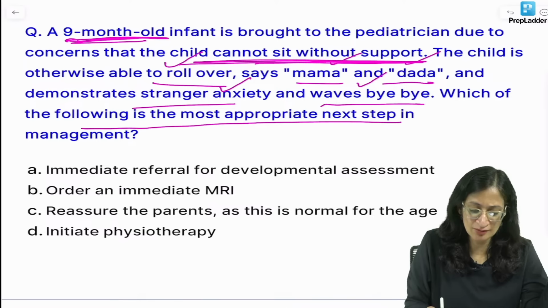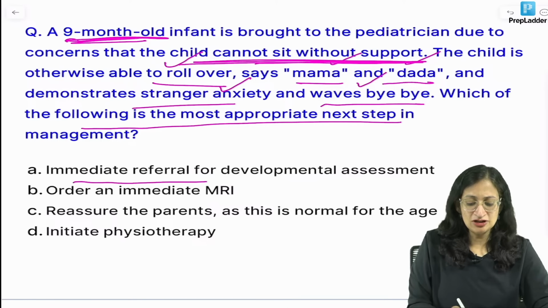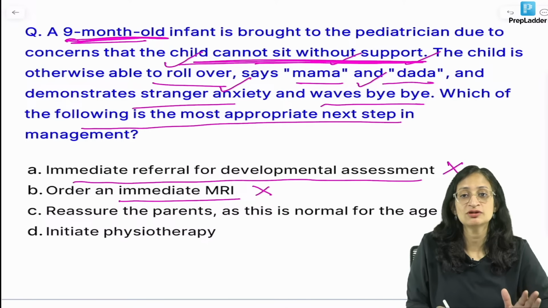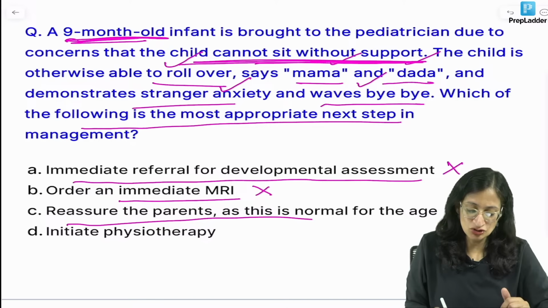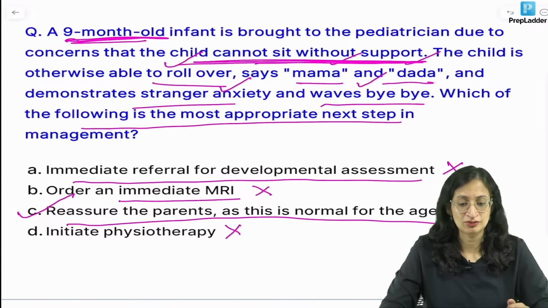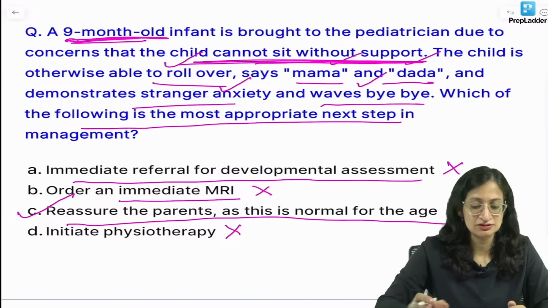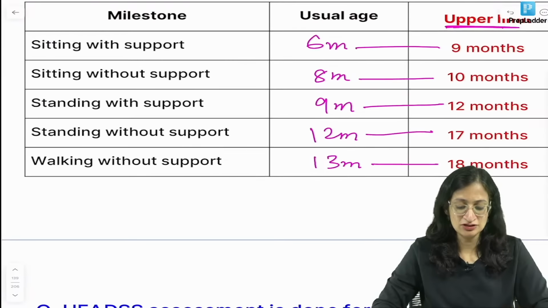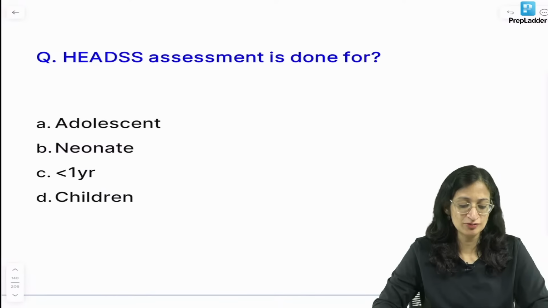So, which of the following is the appropriate next step? Immediate referral for developmental assessment? No. Immediate MRI? No, we don't need to be hyper, we can wait. Reassure the parents as it is normal for age. Physiotherapy as such is not required. Okay. So, that is the best answer. I am sure you get the hang of this question, and many other questions can come from development.